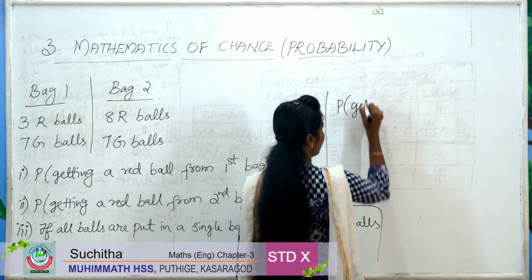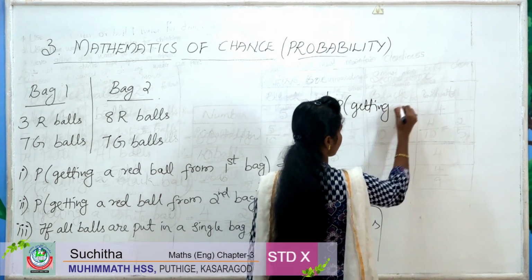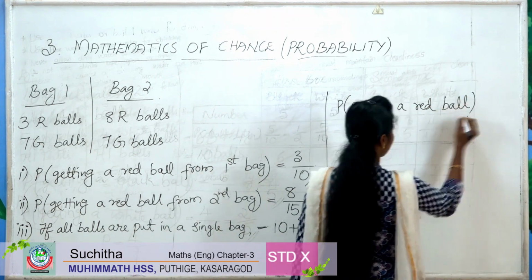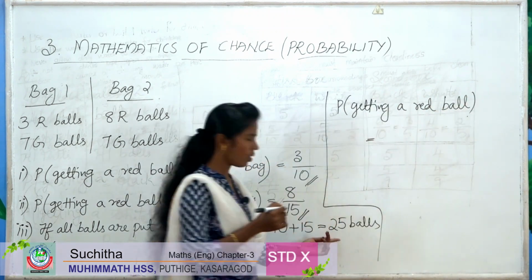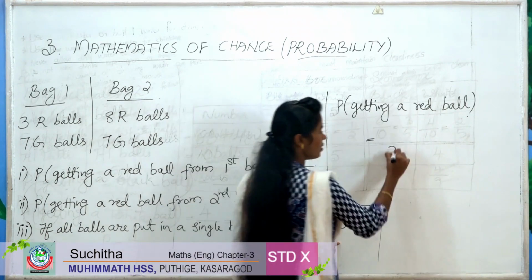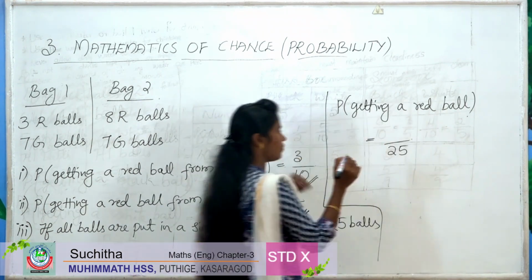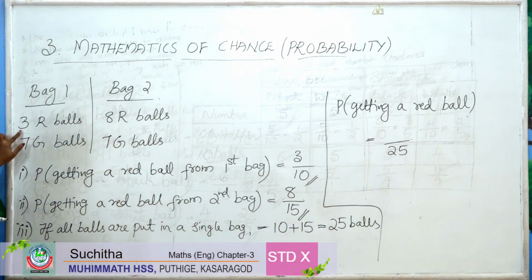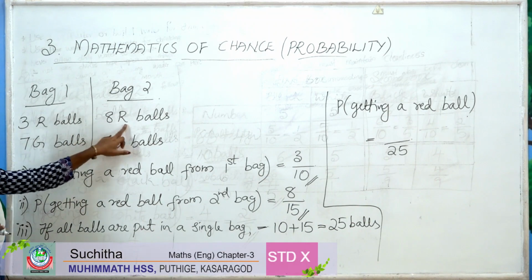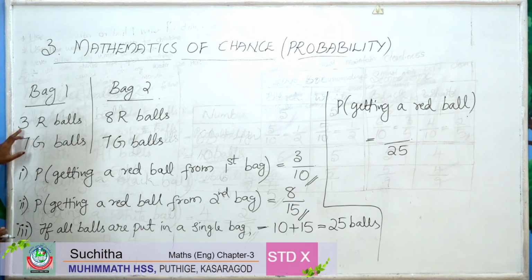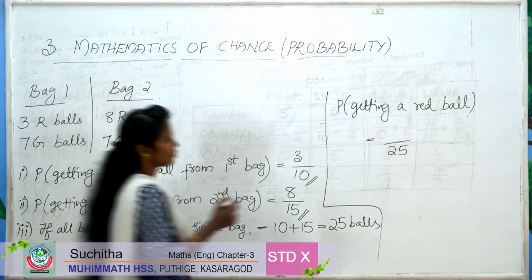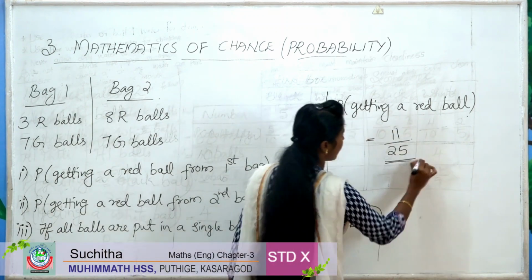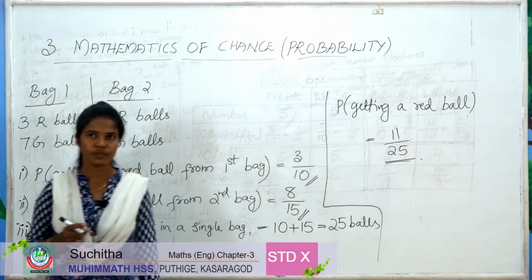Probability of getting a red ball is, so there are total 25 balls. Out of 25, how many balls are red? Let's add 3 red plus 8 red. So 8 plus 3, 11. So probability is 11 by 25.